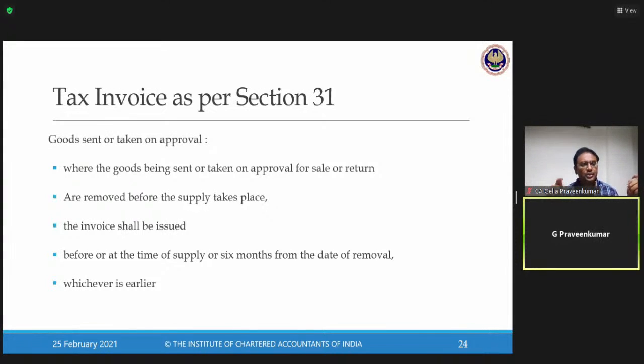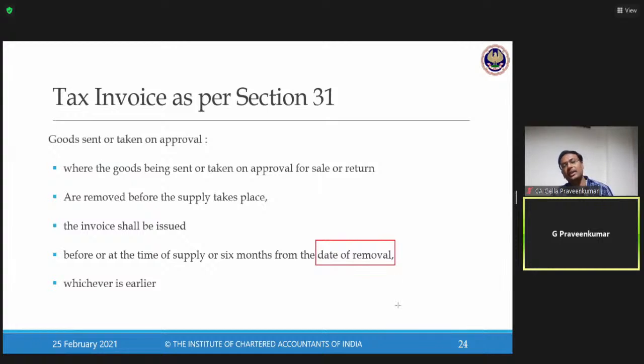So the invoice shall be issued before or at the time of supply or 6 months from the date of removal. Now when I say before or at the time of supply, for removal, I come back to our first definition called removal.